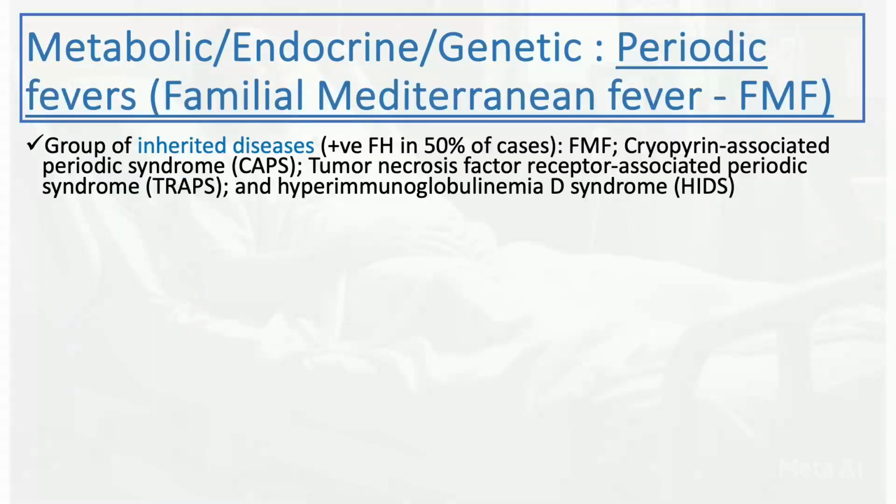Another characteristic cause of recurrent abdominal pain, also less commonly seen, and I personally have not seen one yet, is periodic fevers. Probably the most common one is familial Mediterranean fever, or FMF. These are a group of inherited disorders. You might have a positive family history in about half of the cases. Again, familial Mediterranean fever is probably the most common one, but there are other less recognized syndromes with similar presentation. For example, cryopyrin-associated periodic syndrome, tumor necrosis factor receptor-associated periodic syndrome, and others.